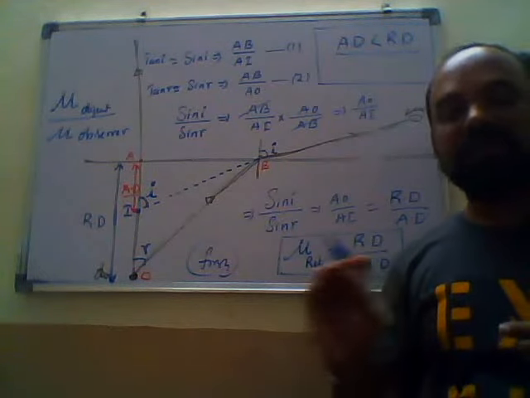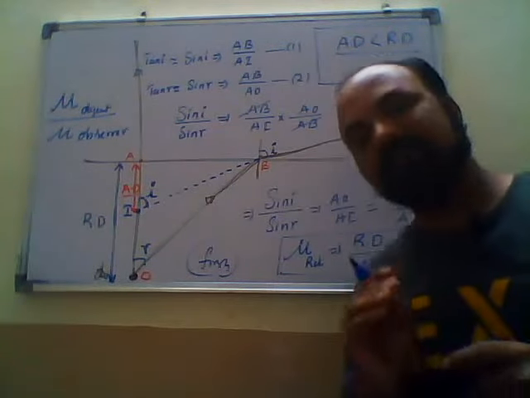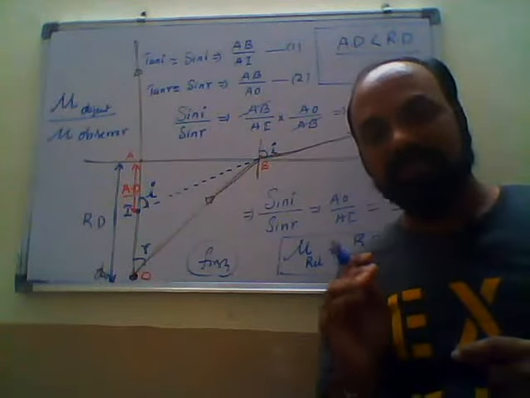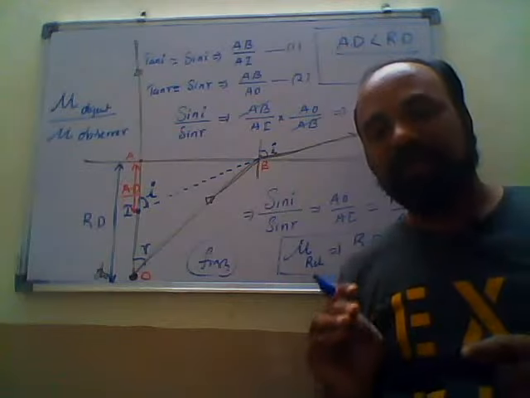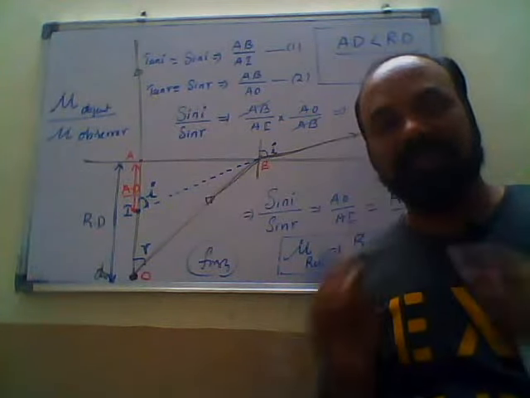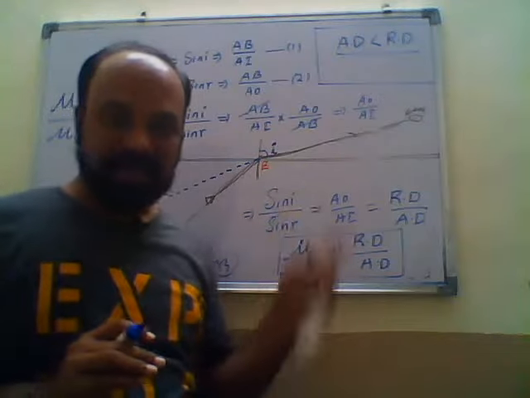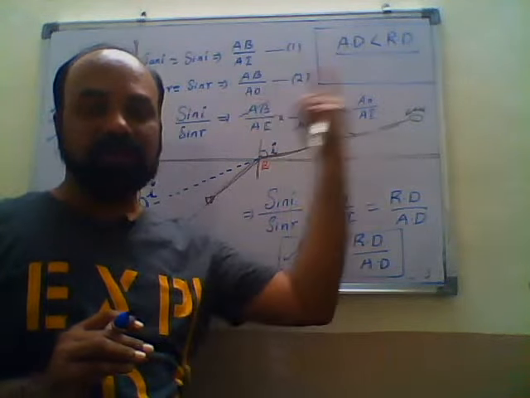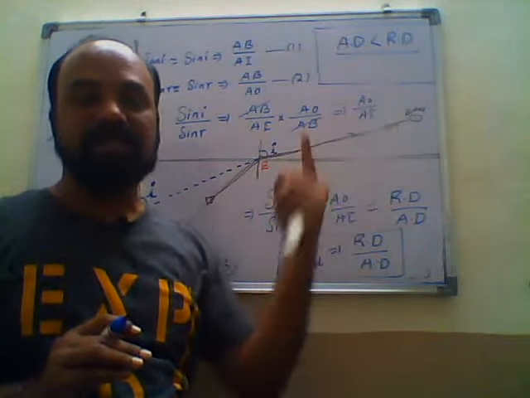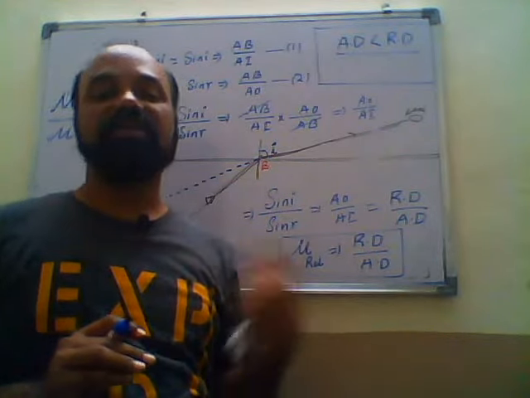If the object is in the denser medium and the observer is in the rarer medium, then what happens? The apparent distance is always less than the real distance. I hope it is clear. If the object is in the denser medium and the observer is doing the observation from the rarer medium, the apparent distance is always less than the original distance.